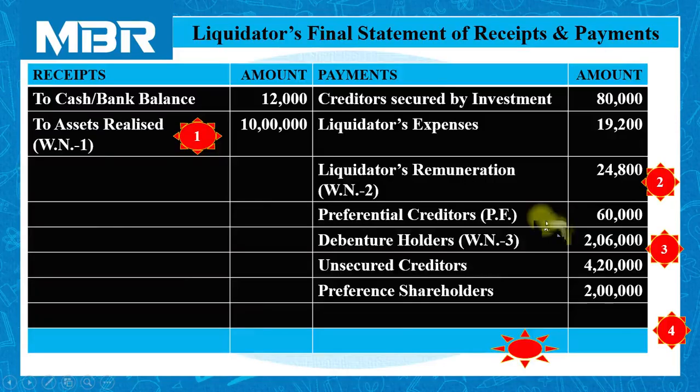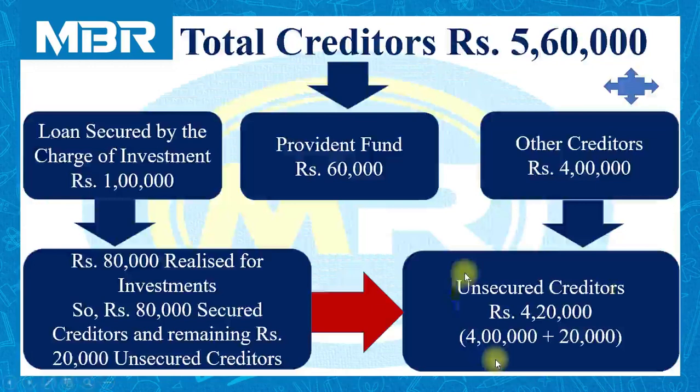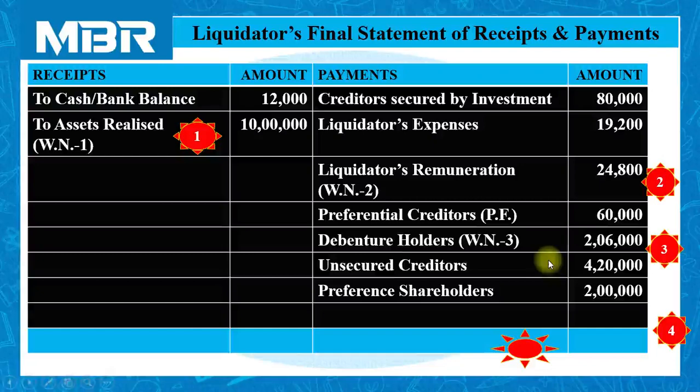Then unsecured creditors. We have already completed the calculation of unsecured creditors earlier. From this calculation, you can easily find out the figures of unsecured creditors. Total amount of unsecured creditors is rupees 4 lakhs 20,000. So, without wasting a moment, we can pay 4 lakhs 20,000 to the creditors of the company.